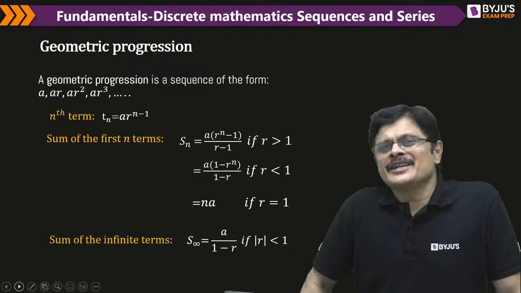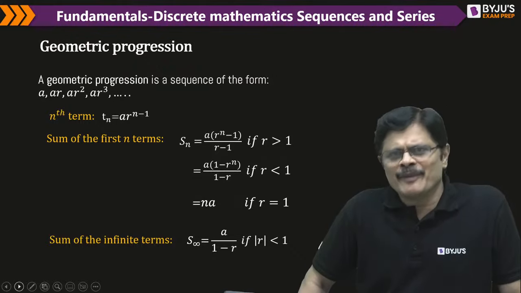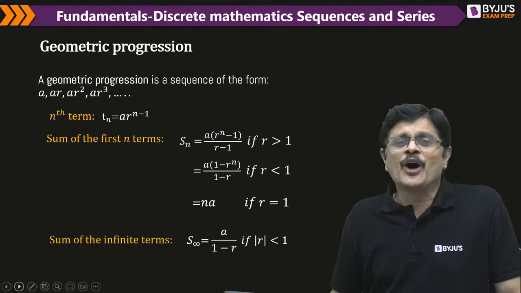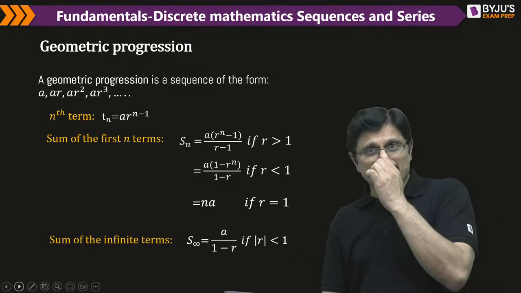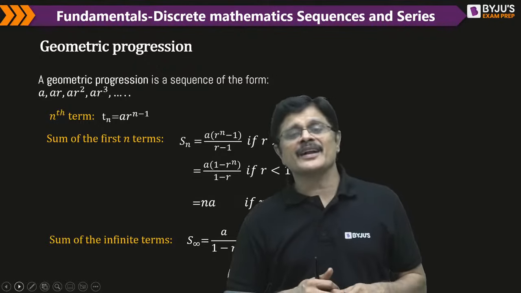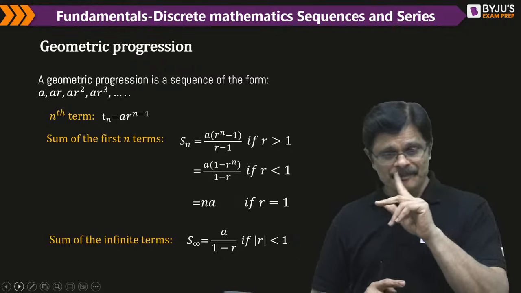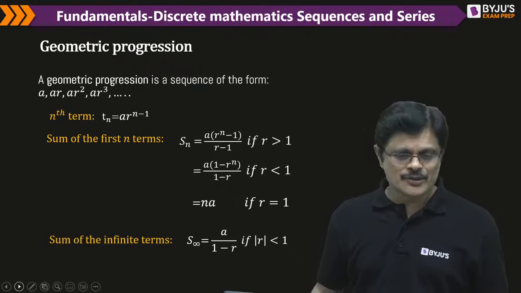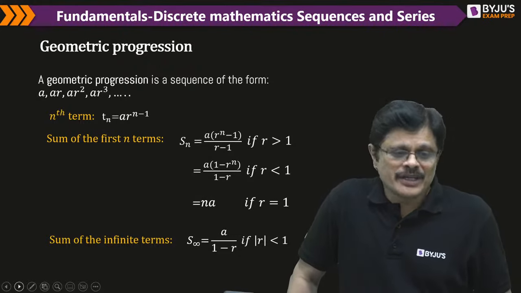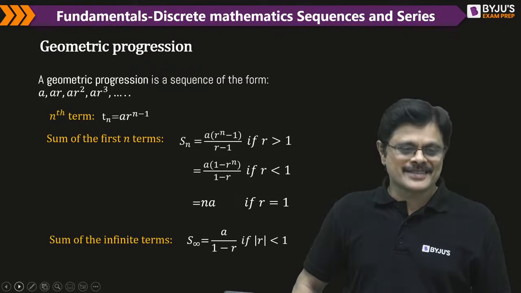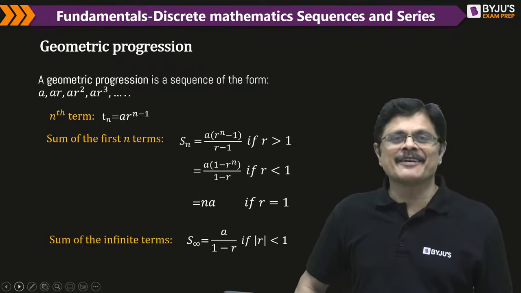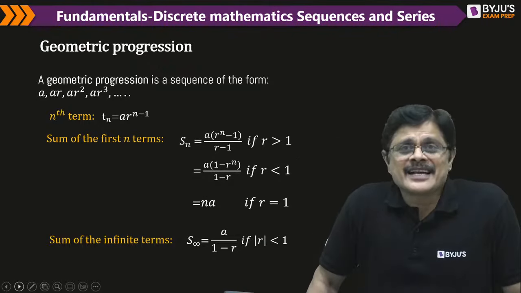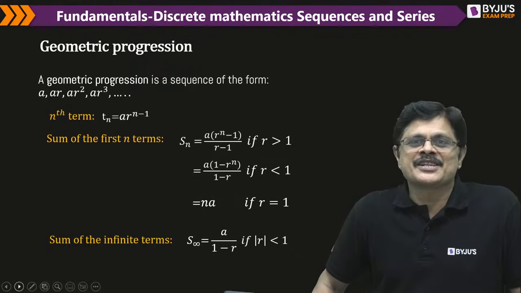Of course, whether it is discrete mathematics or any topic, maybe in probability, many times you use such series. And if you have difficulty in solving basic level 10th class level problems, definitely it is a bottleneck for you. I think because of that reason only they introduced aptitude in GATE. Earlier it was not there. So after seeing the aptitude of the students, they introduced this 10th class level mathematics, because even without having that basic level mathematics, appearing for such level examination is a crime.